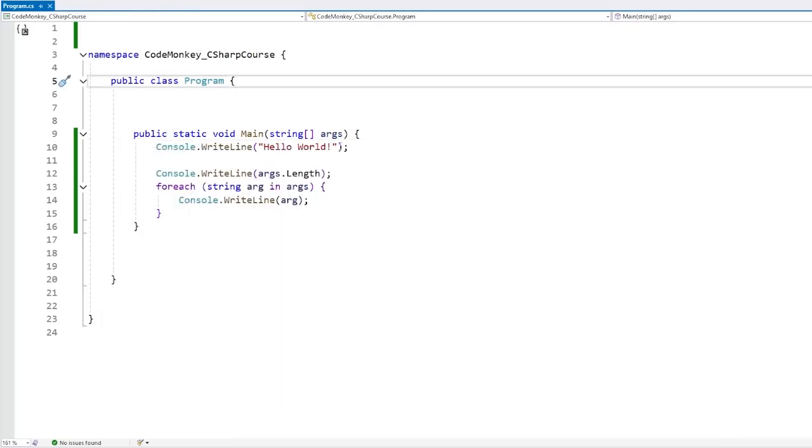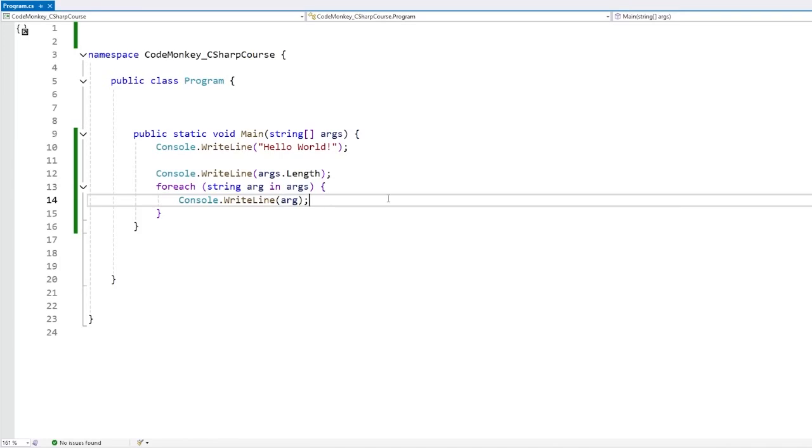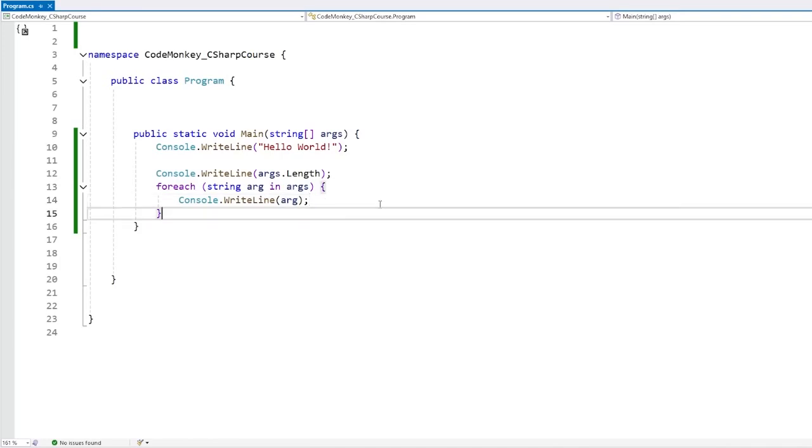Now, one very important thing here is that args is an array of strings. So over here, when we execute our code with the parameters 32, code monkey, and true, technically that's a number, that's a string, and that's a boolean. But in reality, all of these are strings. So if we want to get an actual number and an actual boolean, we need to parse them. Now, all of the built-in types have a Parse and TryParse function to do that.